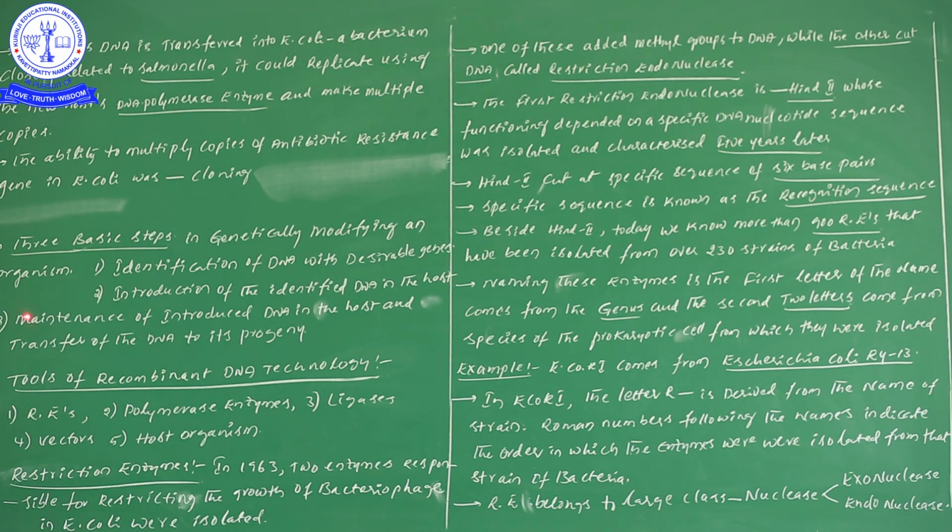And the next one: the maintenance of the introduced DNA in the host and the transfer of the DNA into its progeny. So the third one is we have to maintain the introduced DNA in the host. First of all, we have to check whether our foreign gene is introduced into the host or not. Once our foreign gene is introduced into the host, then definitely we have to check whether the foreign gene is going to enter into the progeny or not.